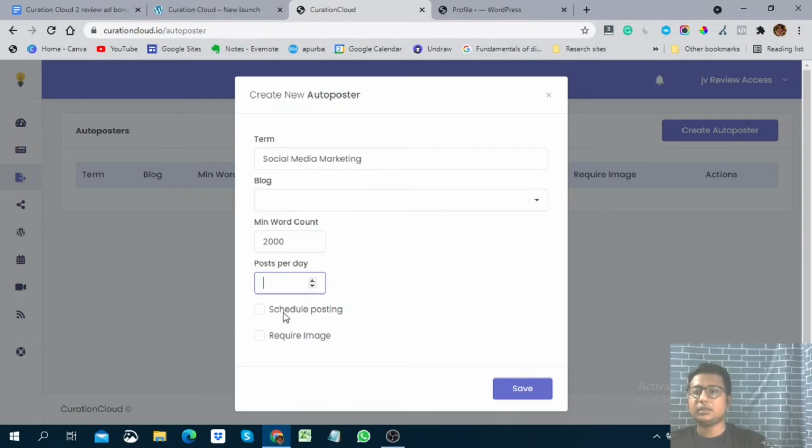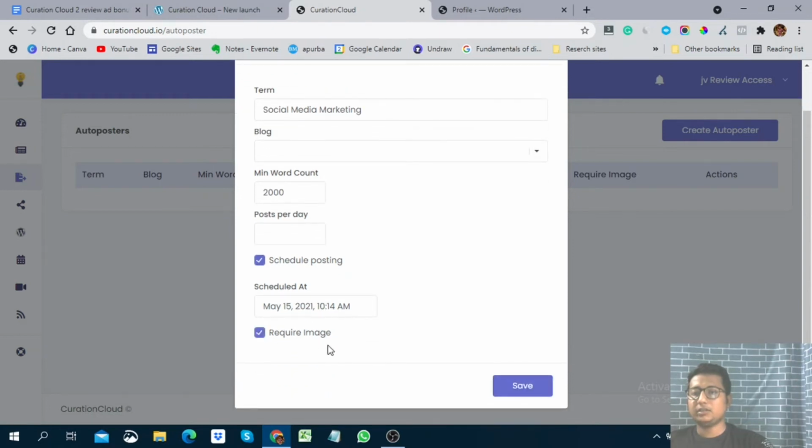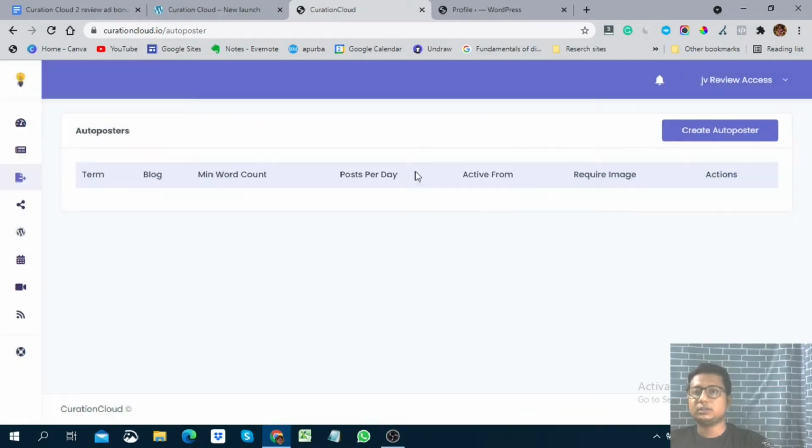After that you can schedule the post here. You can schedule it, you can add your required image. Okay, so this is it. Actually very simple, it is very simple. So you have to click on save, and this keyword and the posts will be automatically posted on your website. You don't need to do anything.